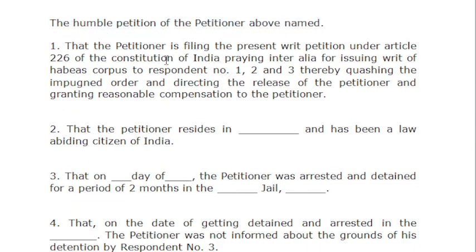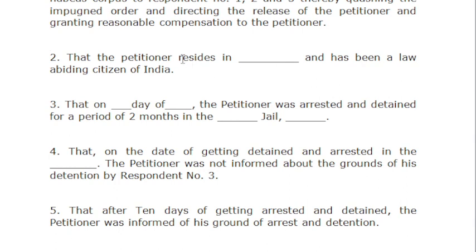Now, first point that we are considering is that petitioner is filing writ petition under Article 226 of Constitution, and praying for issuing writ of habeas corpus. To whom? To respondent 1, 2, 3. And what is the object? To quash the order. Order of what? Order of that arrest, and release that petitioner with compensation if required. So you have to mention all of this.